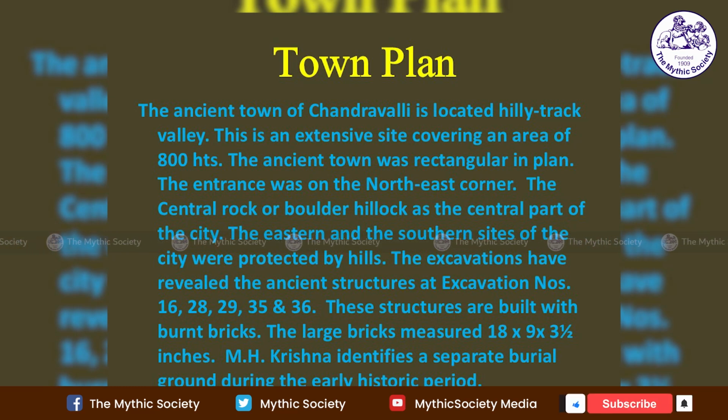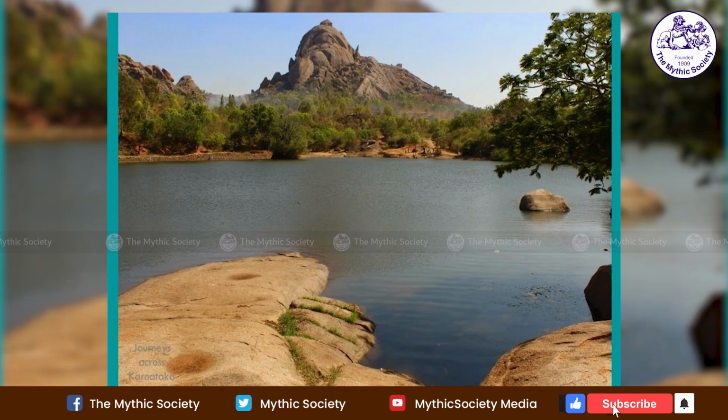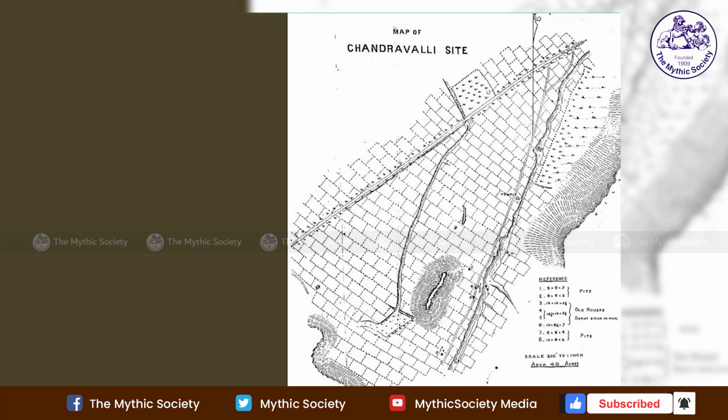So based on all these evidences, we can come to the conclusion that the site Chandravalli can be dated from the Shatavahana to the Kadamba period. Thereafter, we can get the later temples in the fort area. So this is the Tataka, mentioned in the Chandravalli temple, a very famous water tank.